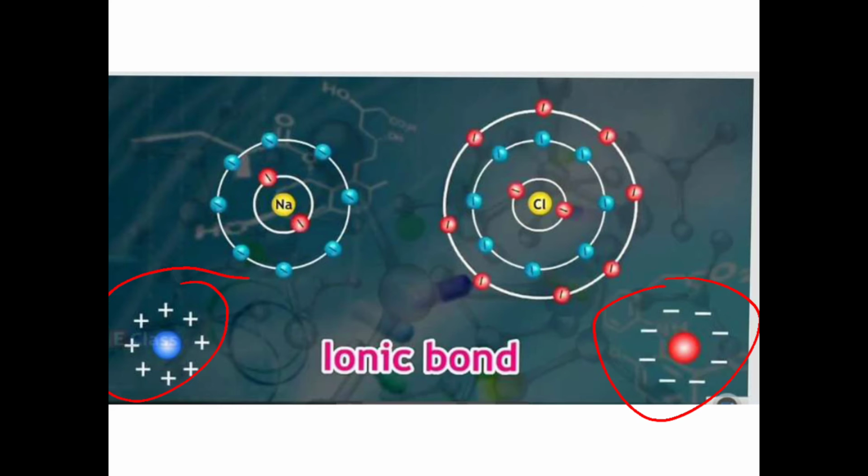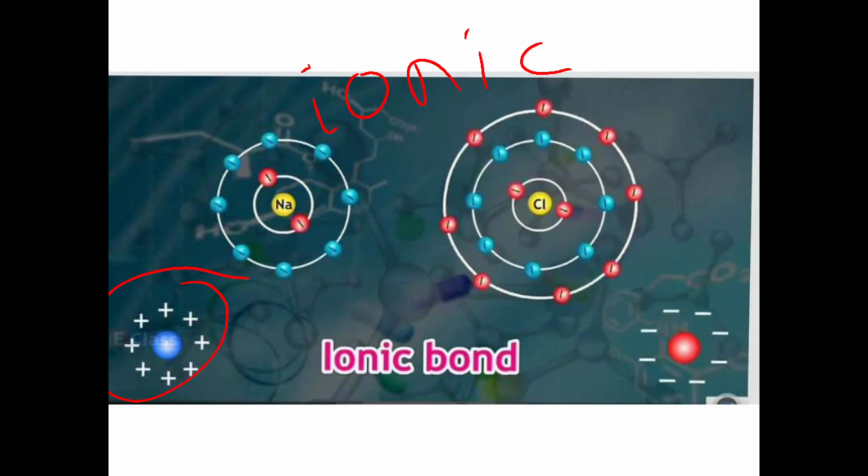So because of that the bond is created, and that bond is called as ionic bond. What is that called? Ionic, there is no dot on top of the i, while writing the i. Ionic bond is there. So I'll give the definition.